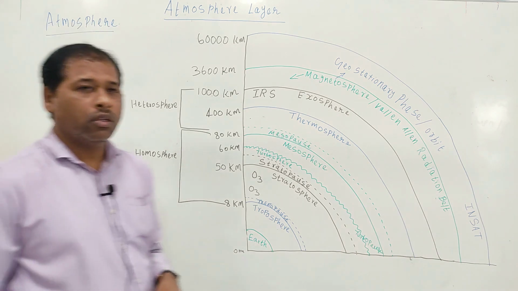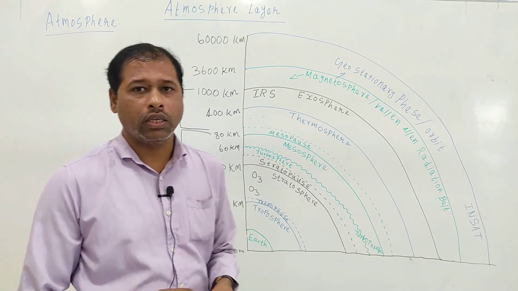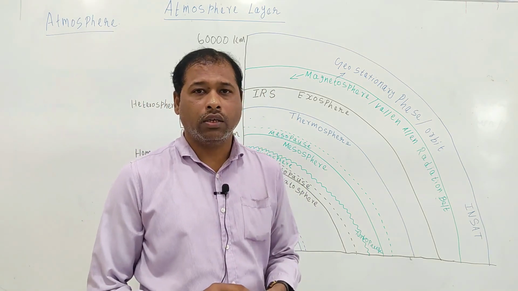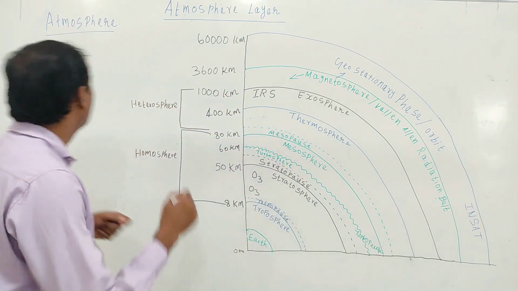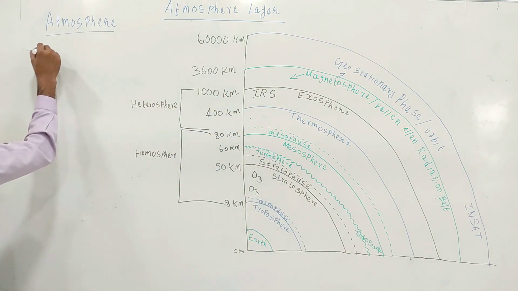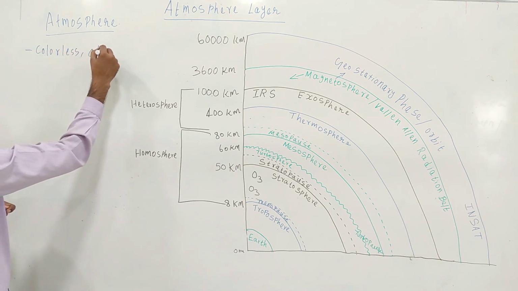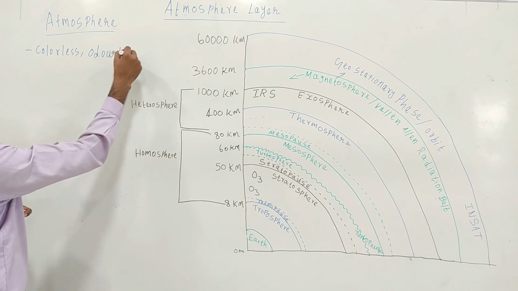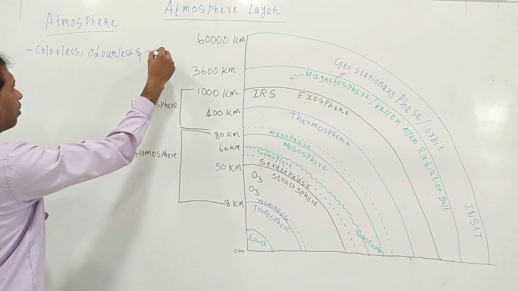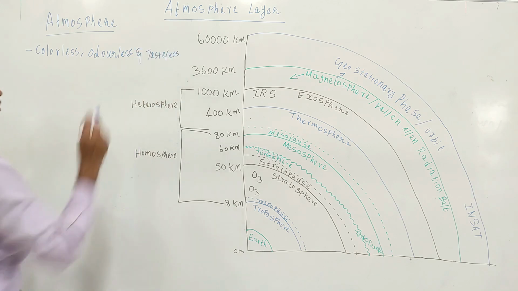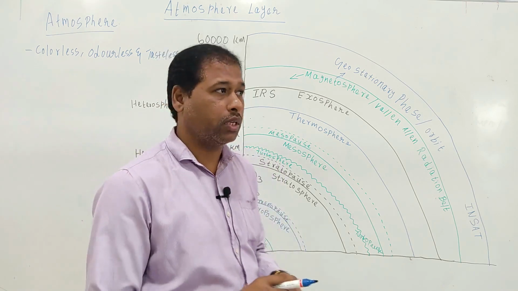The atmosphere means it is a colorless, tasteless and odorless mixture of gases that surround the earth.